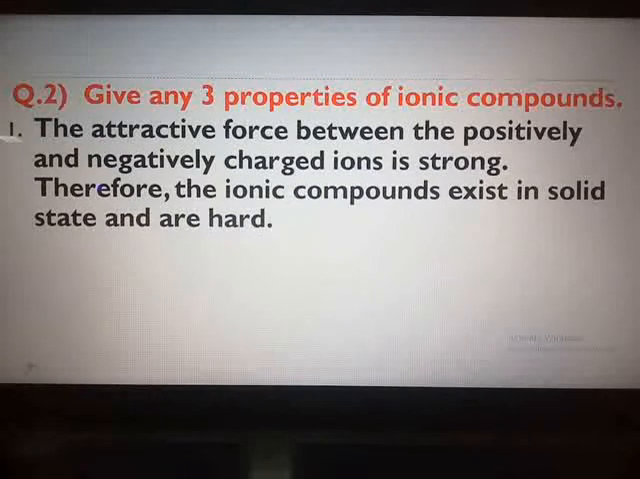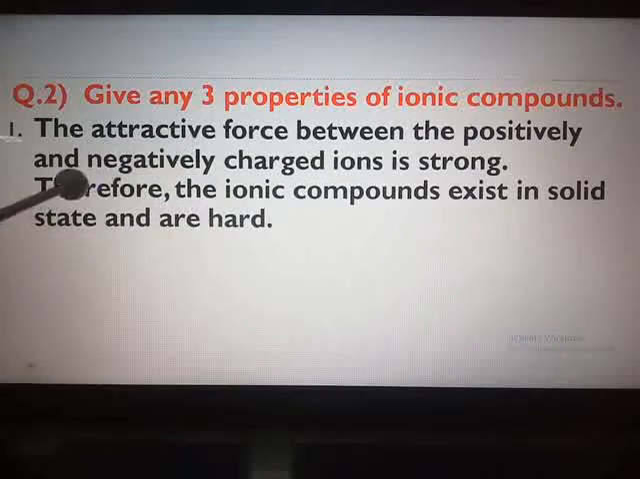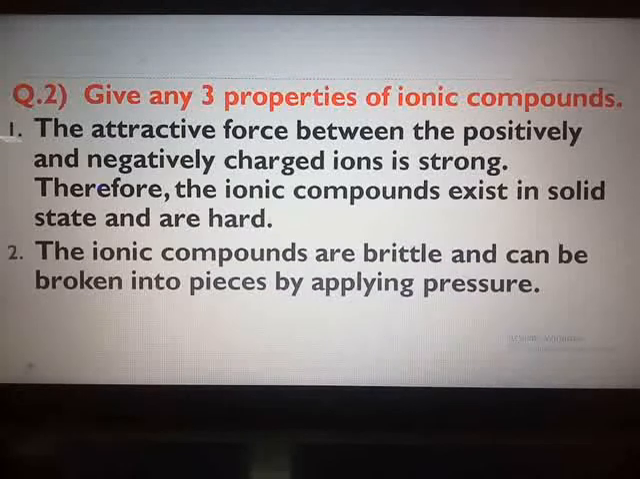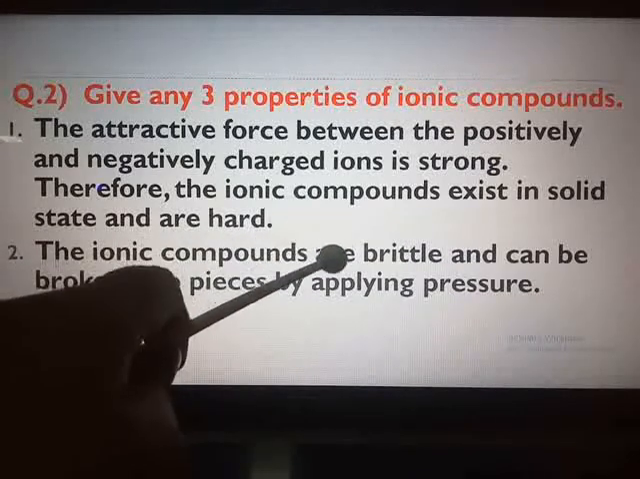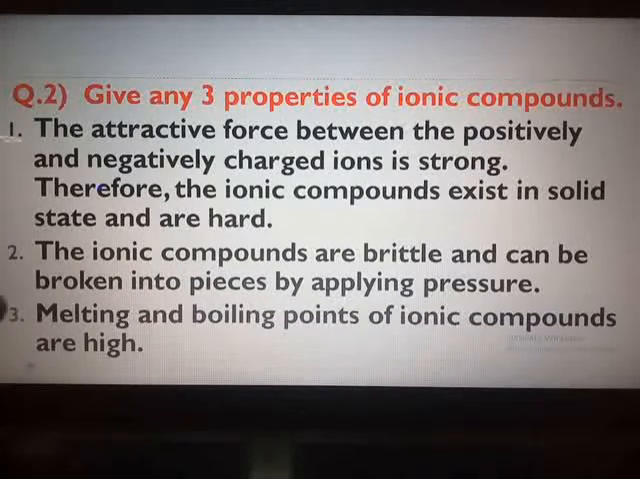First point, page number 99, under the heading General Properties: the attractive force between the positively and negatively charged ions is strong. Therefore, the ionic compounds exist in solid state and are hard. Second, the ionic compounds are brittle and can be broken into pieces by applying pressure. Third, melting and boiling points of ionic compounds are high.